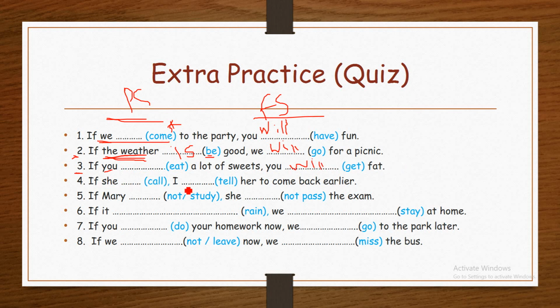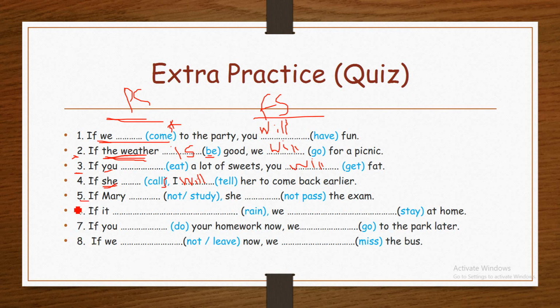Number four: If she call, I tell her to come back earlier. She is a singular subject. Therefore, for present simple, we need to add third person singular s. If she calls, I, future simple, will tell her to come back earlier. If she calls, I will tell her to come back earlier.